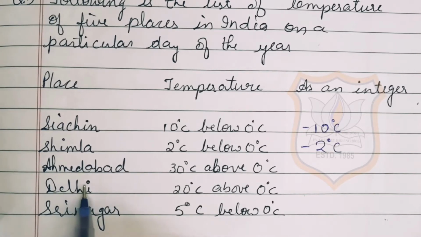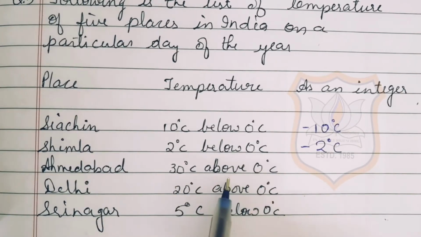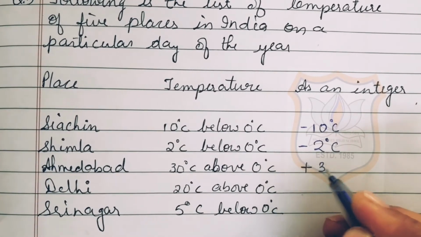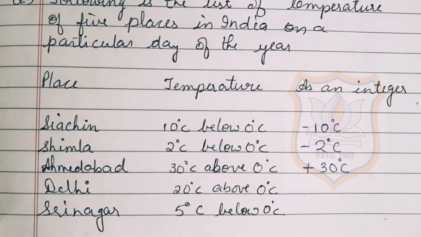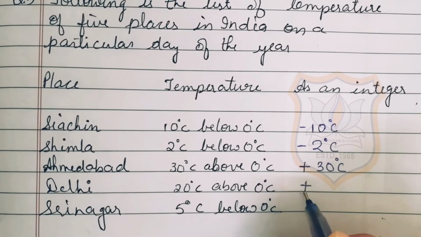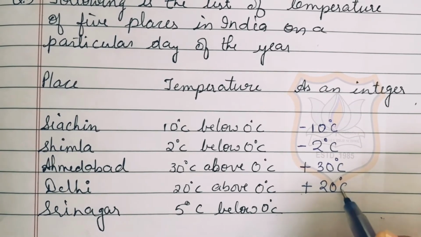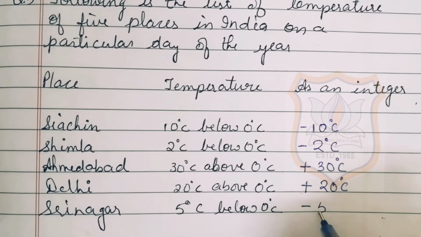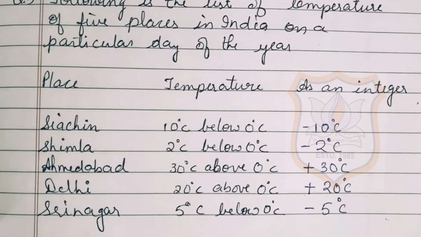Then Ahmedabad is given 30 degree above 0 degree Celsius. Here above word is given, so we will write plus 30 degree Celsius. Then Delhi 20 degrees Celsius above 0 degrees Celsius. Here also above is given, so we will write plus 20 degree Celsius. Then Srinagar 5 degrees Celsius below 0 degree Celsius. Here again below word is given, so we will write minus 5 degree Celsius. So in this way you have to fill the blank spaces by writing integers.